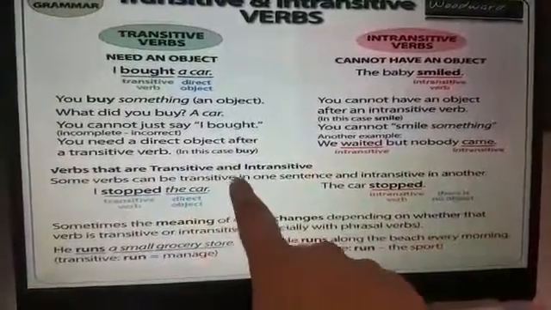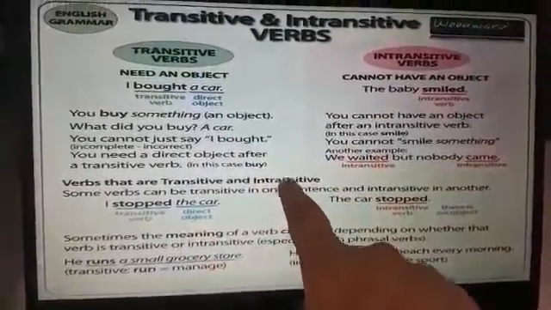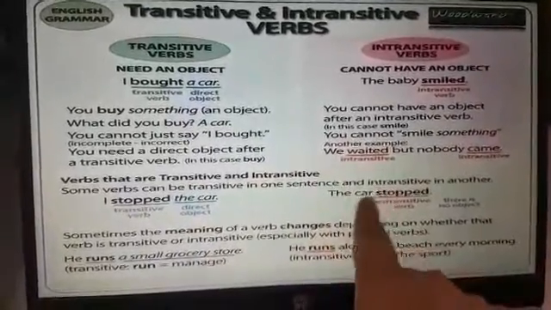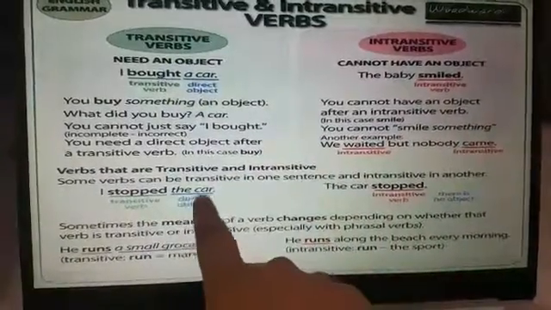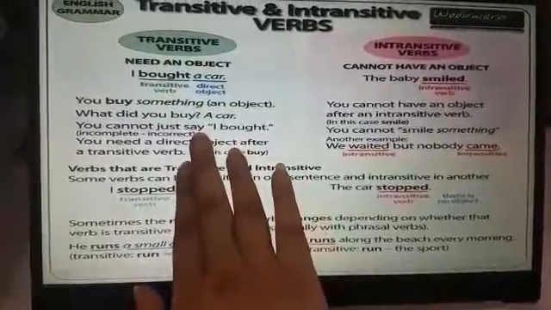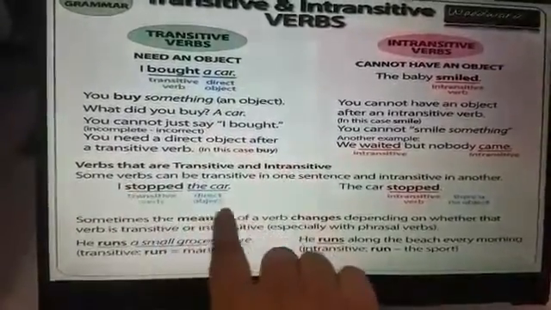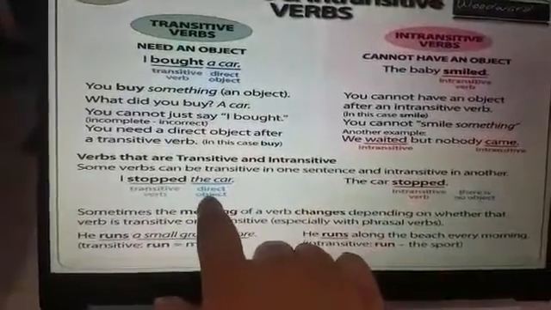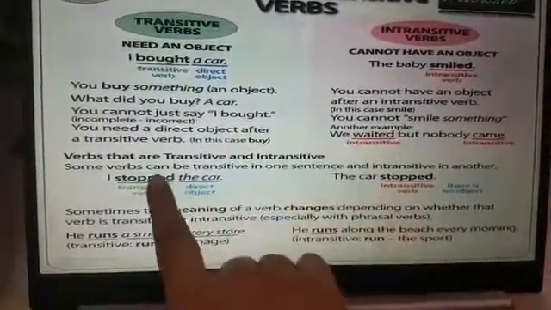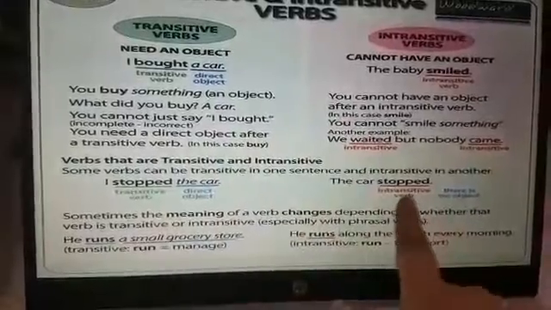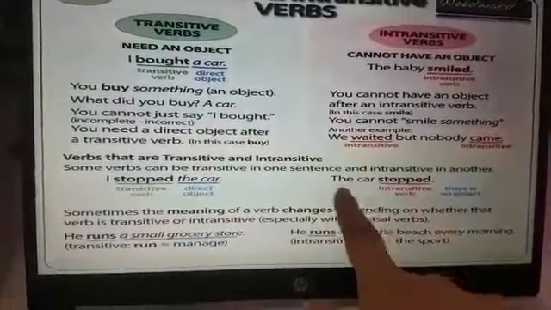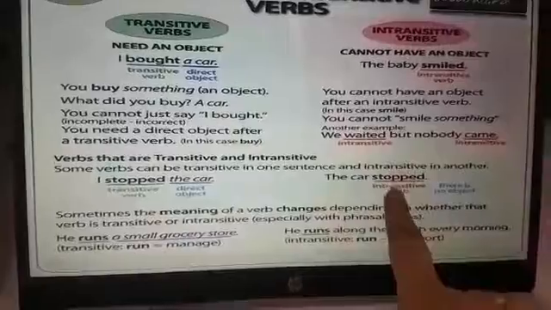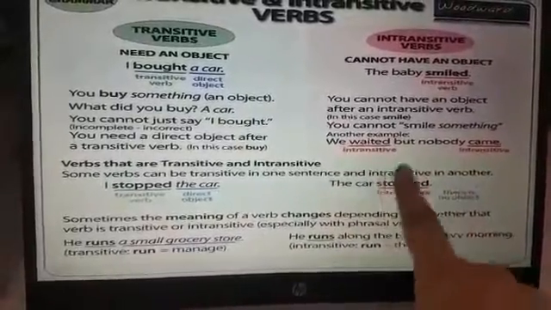Now there are verbs that can be transitive in one sentence and intransitive in another. I stopped the car. I stopped is not a complete sentence. What did you stop? You stopped the car. So stopped is the transitive verb and the car is the direct object. Now the same verb is here. When we have used it here, it has become intransitive. The car stopped. Here there is no requirement of an object.